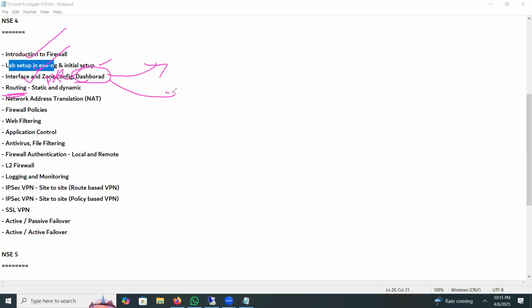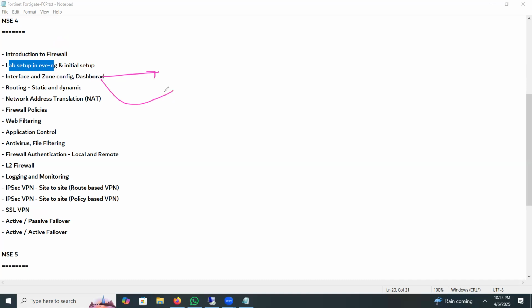The dashboard is common for Palo Alto, common for Firewall Threat Defense, and also available on any other next generation firewall. It's not fancy; it is common for all. The dashboard gives you the central overall performance and configuration level, and many more things.